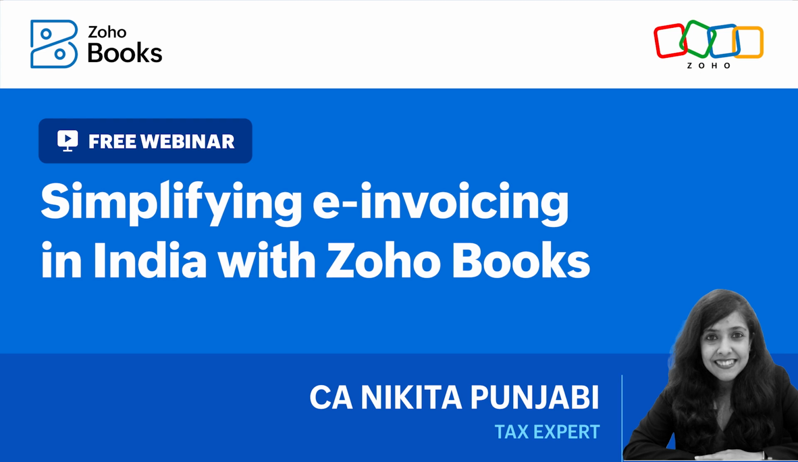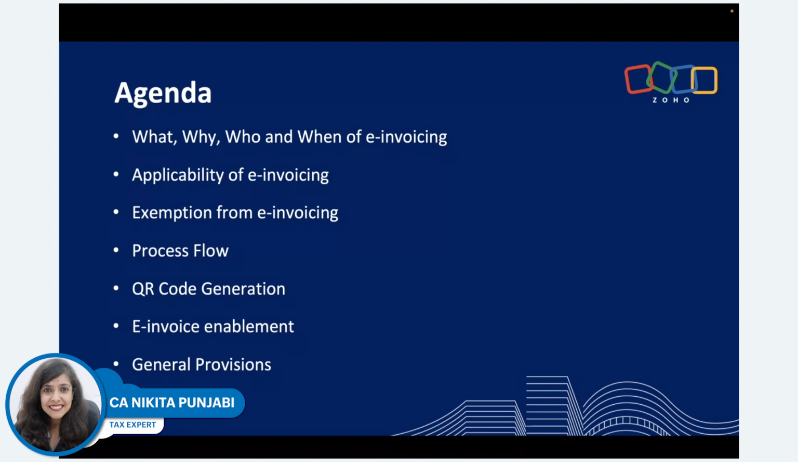So it becomes really essential for you to know what is e-invoicing, why are we going to do e-invoicing, who is required to do e-invoicing, and when does it apply to you, and when exactly are you required to do e-invoicing. We'll also be discussing the applicability of e-invoicing, which sectors are exempted, which documents are exempted from e-invoicing, what is the process flow, what are you doing currently, and how much is that going to change after e-invoicing becomes applicable. We'll also look at QR code generation, what is a QR code under e-invoicing, and what are the essential parameters that need to be filled in for this QR code to be generated.